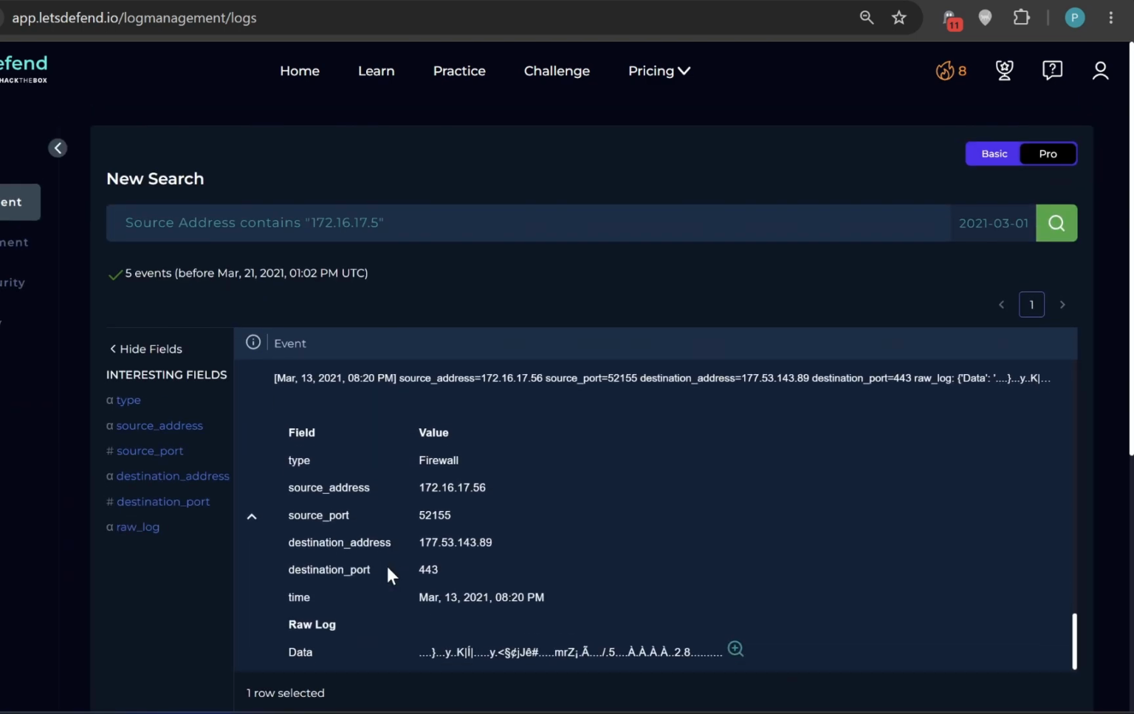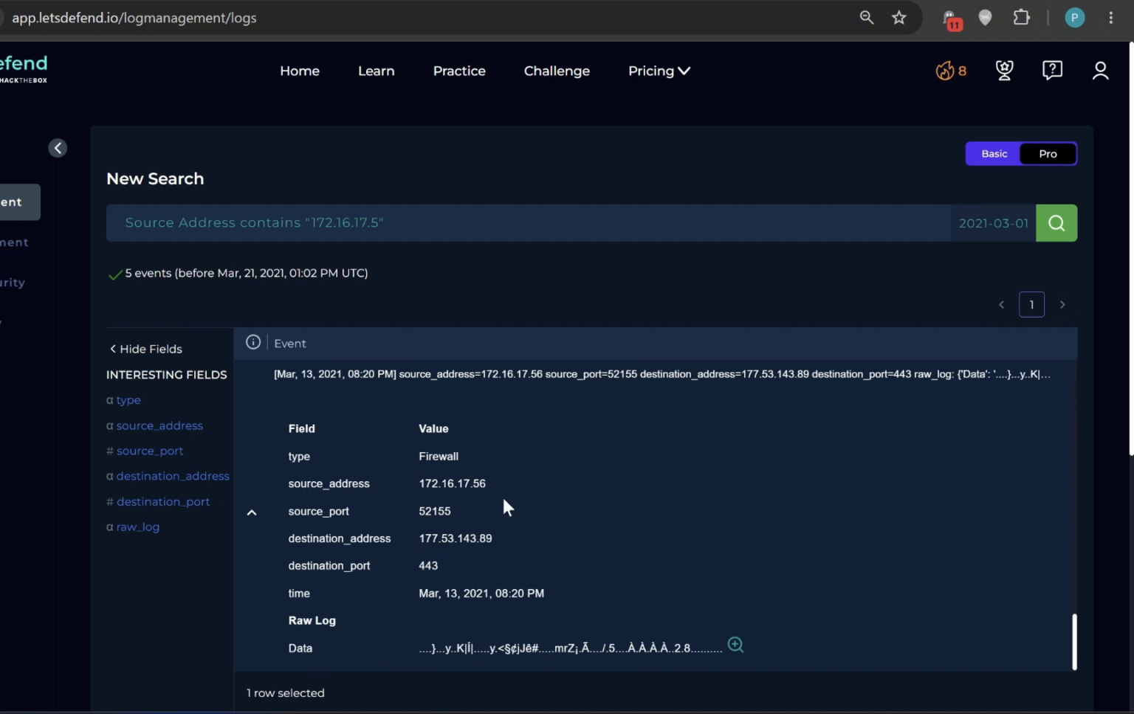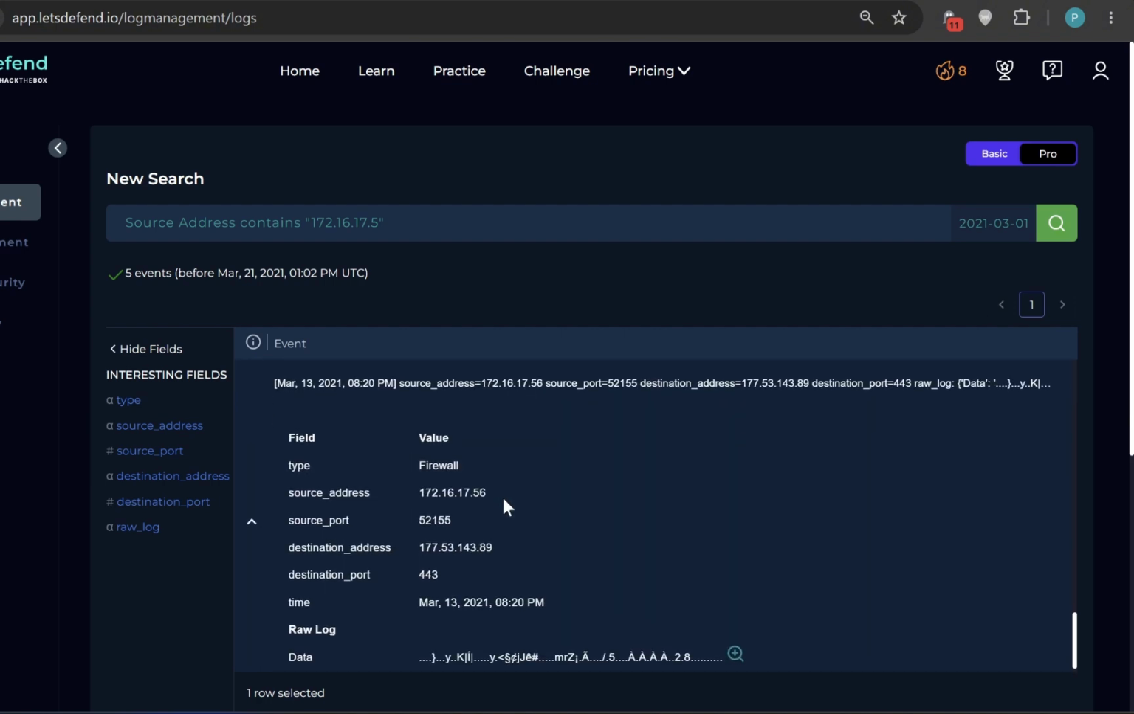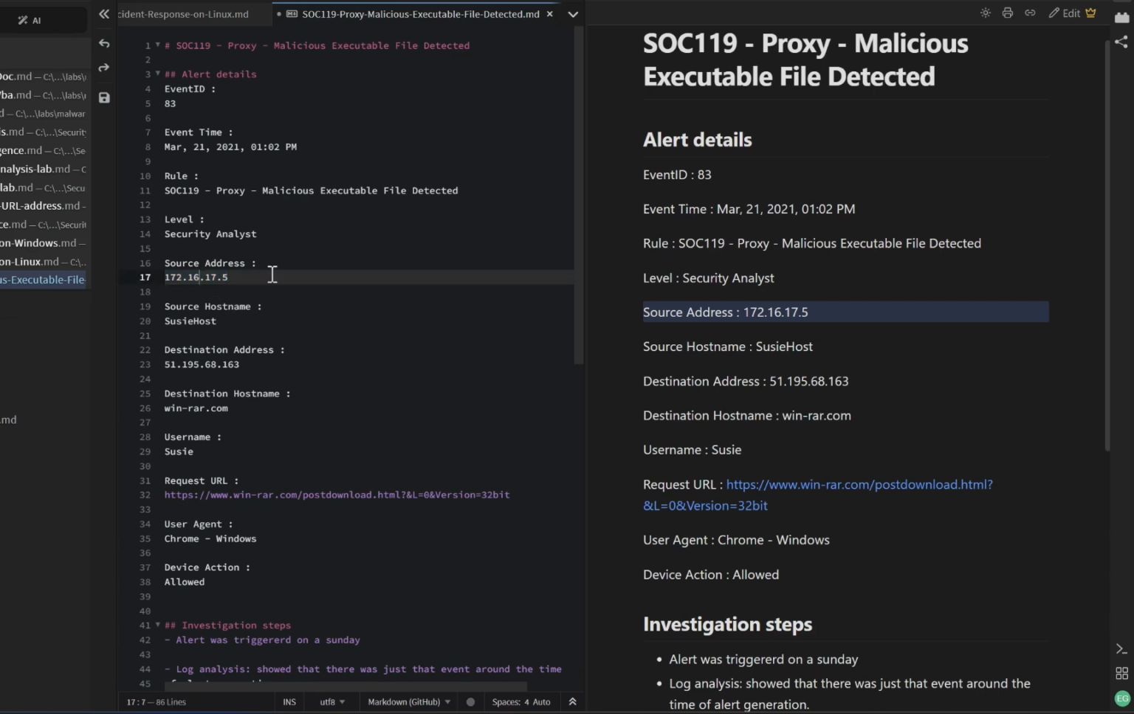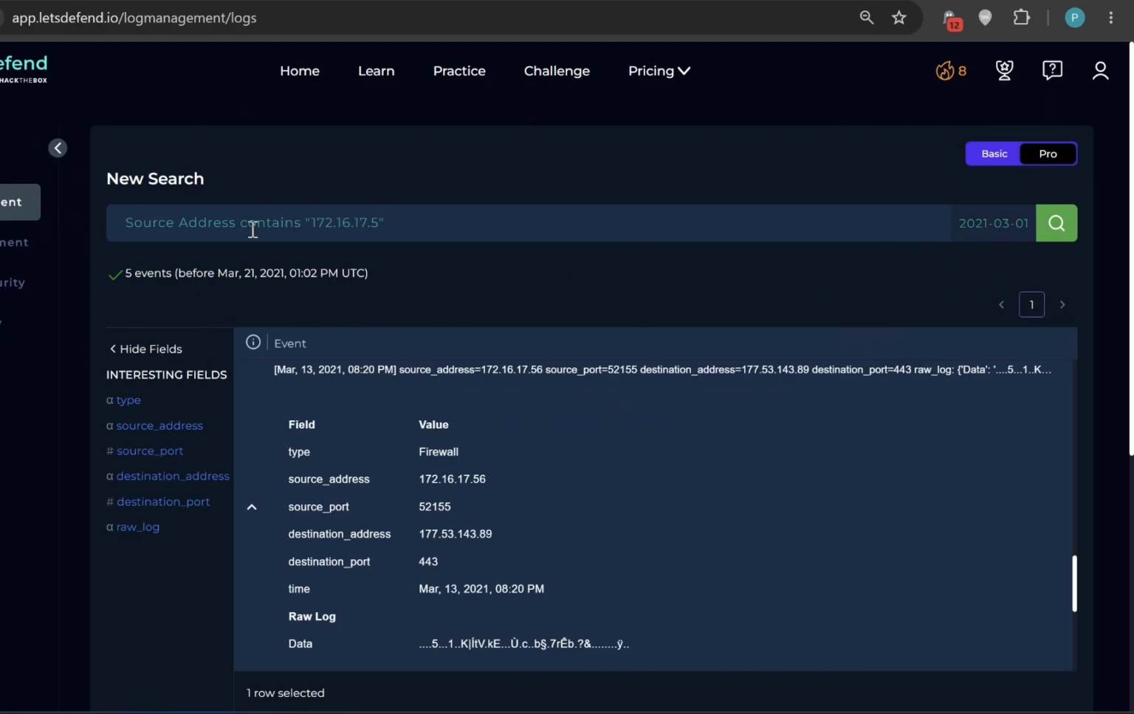On 13th, it seems like the firewall allowed this specific event from this source IP. No, not this, we are not looking for this source IP. Let me look at this now. Source IP dot five, right? So I think I need to filter it again. Source address, I need this specifically. Okay, so let me close this.